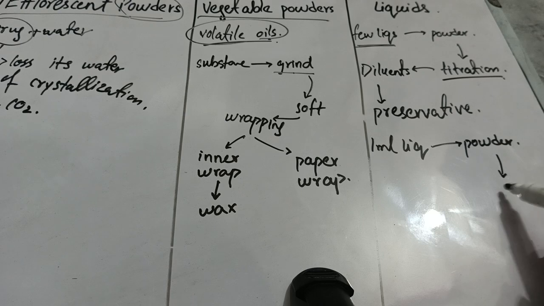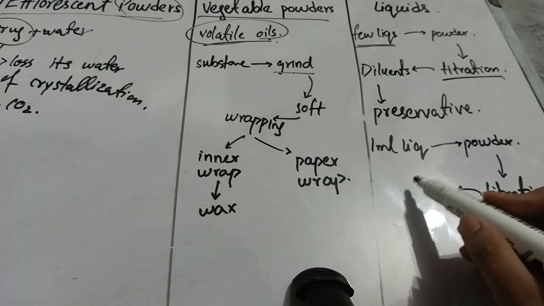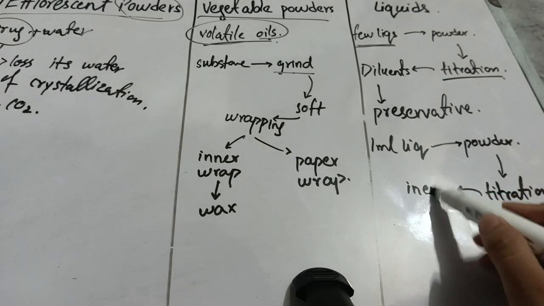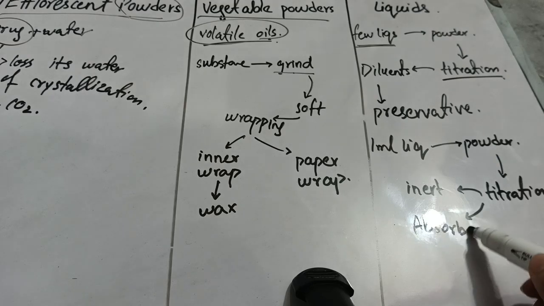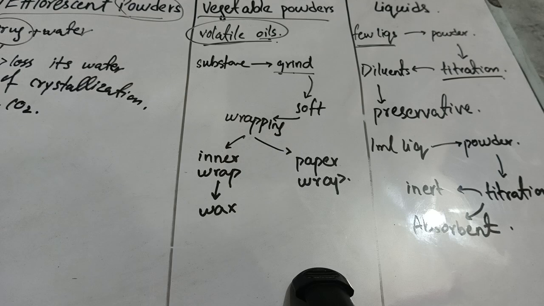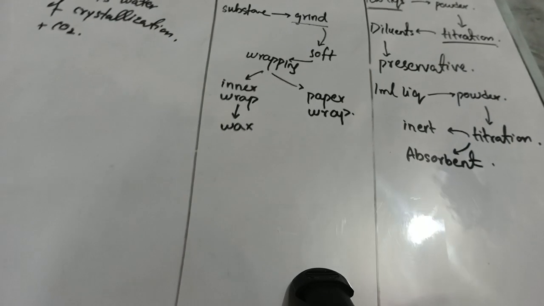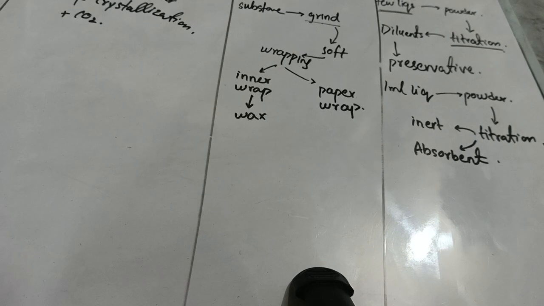After the trituration or making the paste of it, you will add two things. You will add a strong inert substance and a strong absorbent. After adding this, your powder will be safe from any kind of moisture and from any kind of degradation. So now this liquid is ready to dispense. But there are some liquids which cannot be converted into powder form. Every liquid cannot be converted.